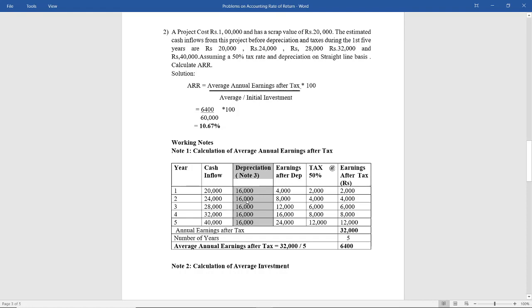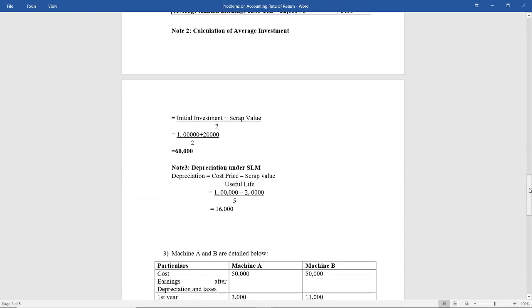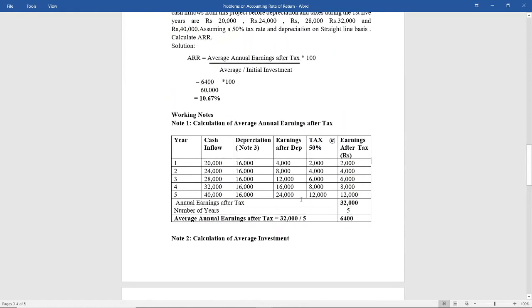Depreciation is 16,000 per year. How did we calculate that 16,000? See here note number 3. We have used the formula, that is cost price minus scrap value divided by useful life. Cost price we know is 1 lakh given in the problem. Scrap value is 20,000 given in the problem, divided by 5 useful years. So depreciation is 16,000. Since they have told us to use the straight line method, every year we have charged the same amount of depreciation.